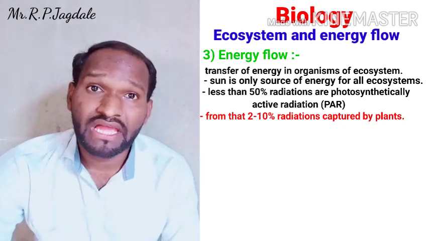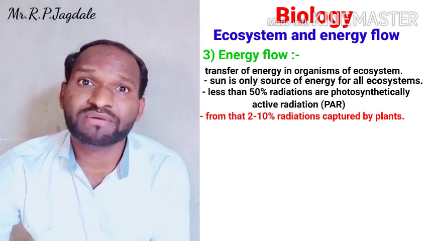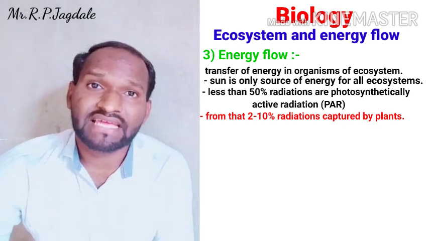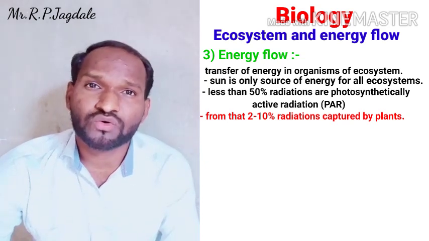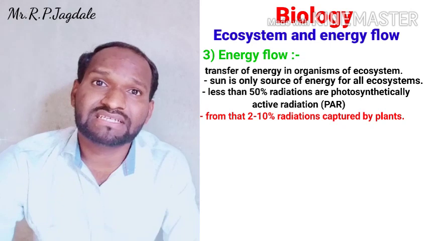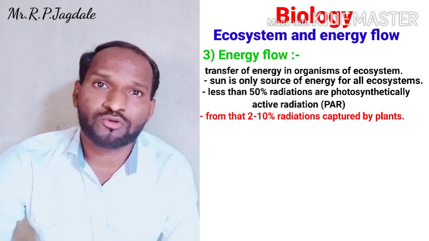Think of that, 100% radiations are emitted. Out of that, less than 50% is photosynthetically active radiations, and out of that available radiations, only 2 to 10% are captured by the plants and phytoplanktons.